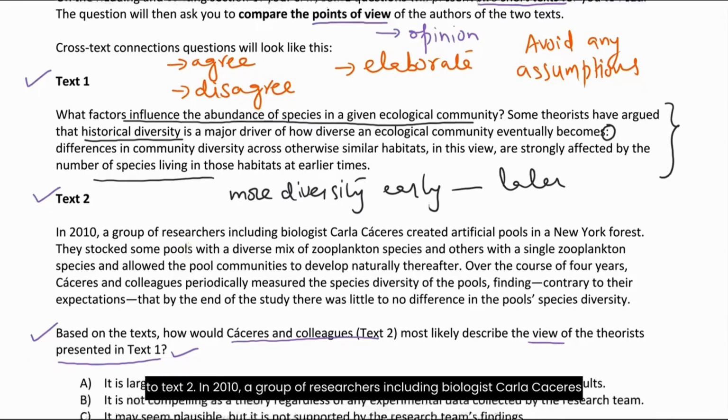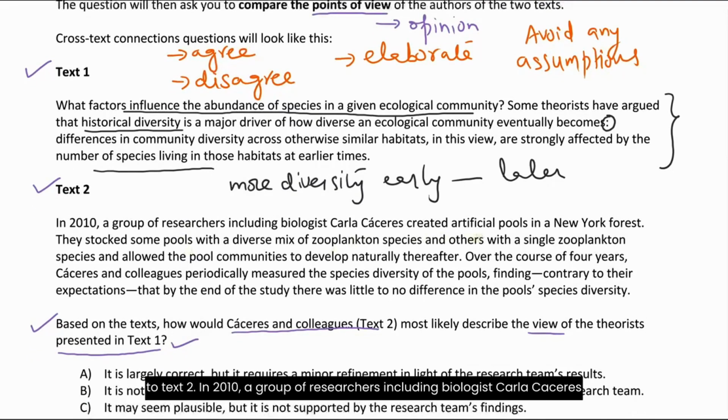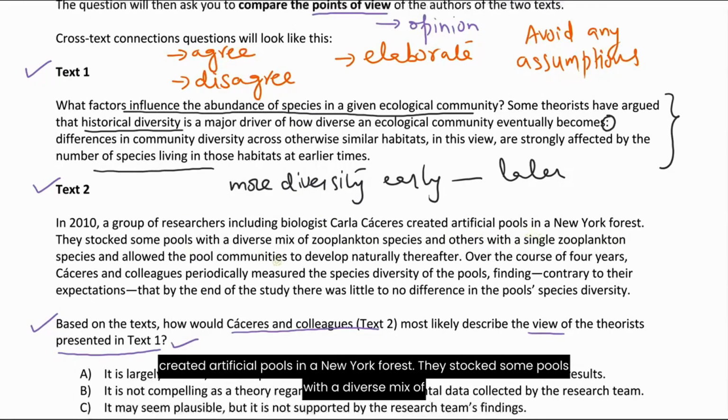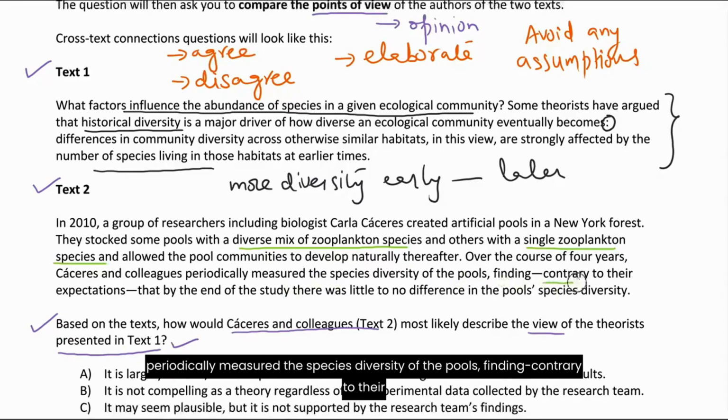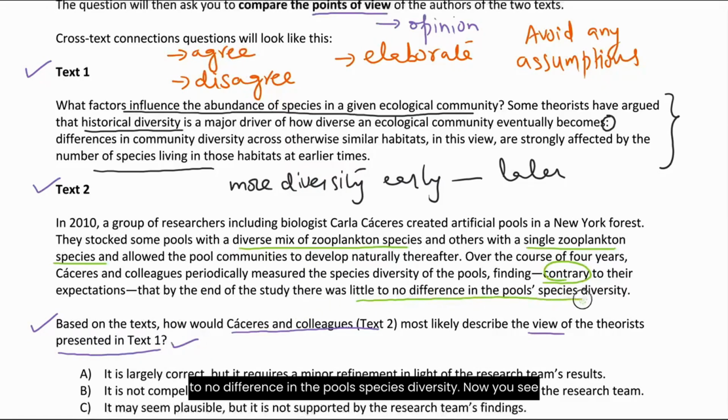In 2010, a group of researchers, including biologist Carla Caceres, created artificial pools in a New York forest. They stocked some pools with a diverse mix of zooplankton species and others with a single zooplankton species, and allowed the pool communities to develop naturally thereafter. Over the course of 4 years, Caceres and colleagues periodically measured the species diversity of the pools, finding, contrary to their expectations (transition words are very important), that by the end of the study, there was little to no difference in the pool's species diversity.